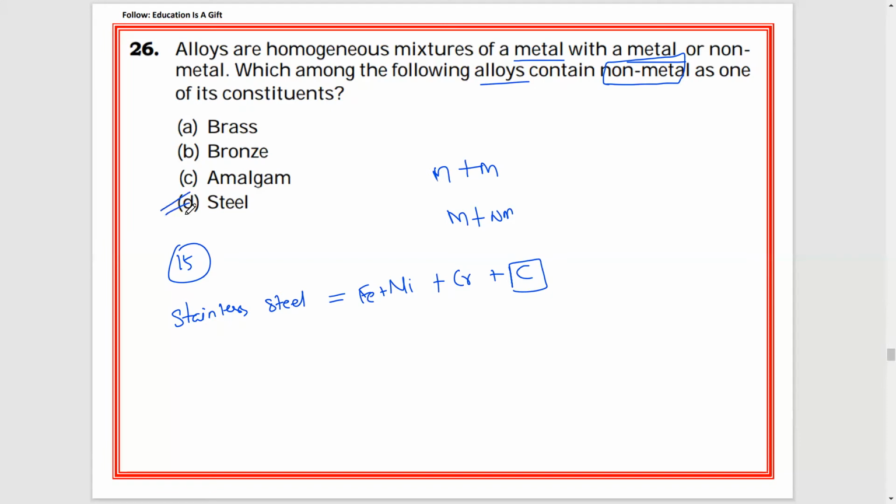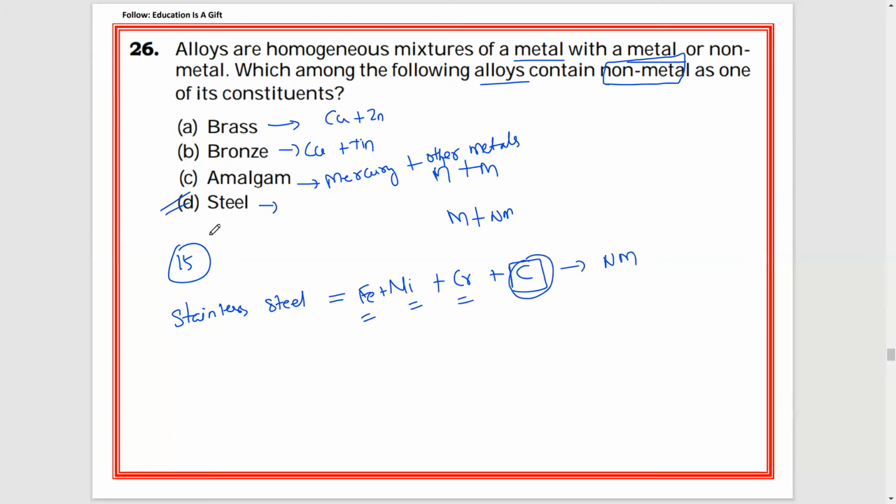If we consider the other options, brass is an alloy of two metals, that is copper and zinc. Bronze is an alloy of copper and tin. Both are metals. Amalgam is formed by mixing mercury with other metals. So steel is a combination of iron, nickel, chromium, and carbon. Carbon is a non-metal. So the answer is steel.